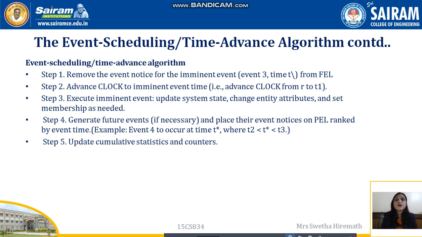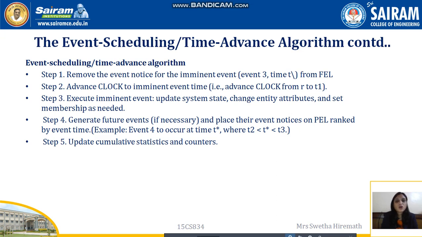The first step is to remove the event notice of the imminent event from the FEL. That is the first event based on its time, the one having the shortest time. That event has to be removed from the future event list. For example, here we are considering event 3 at some clock time t. It has to be removed from the future event list, because this is the time at which event 3 has to occur. The next step is to advance the clock to the imminent event time.